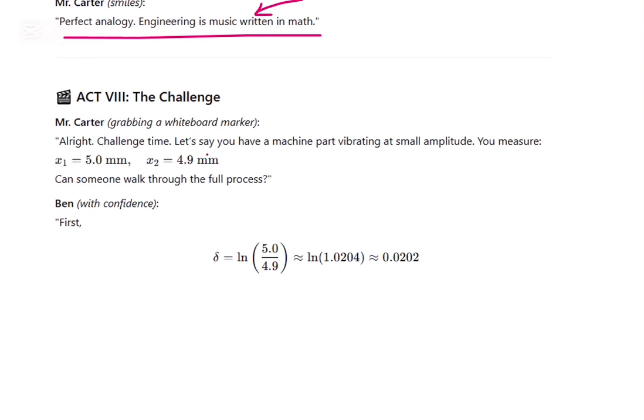Alright, challenge time. Let's say you have a machine part that vibrates at a small amplitude. You measure 4.95 and 4.9. Can someone walk through the full process? So delta becomes 0.0202.